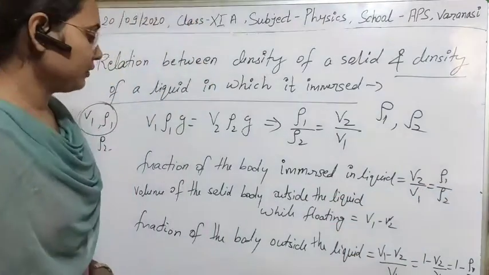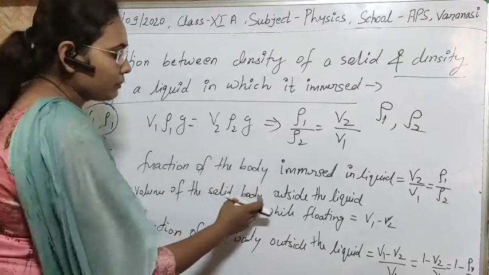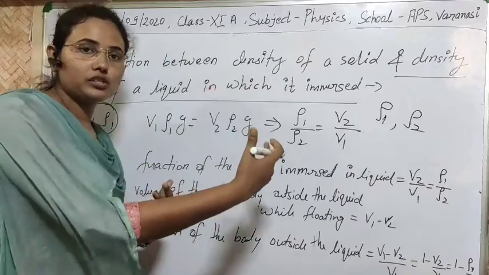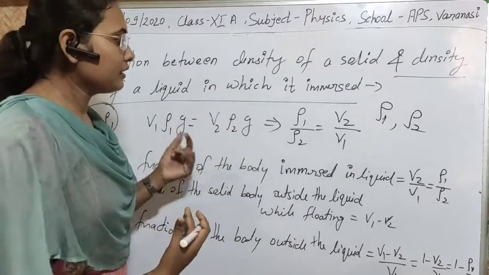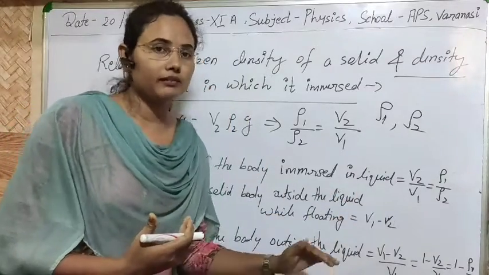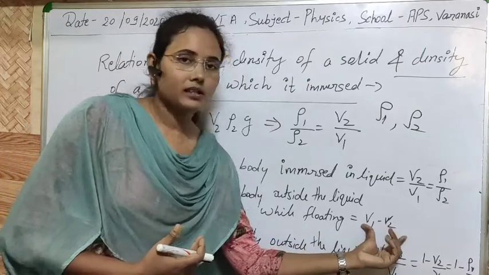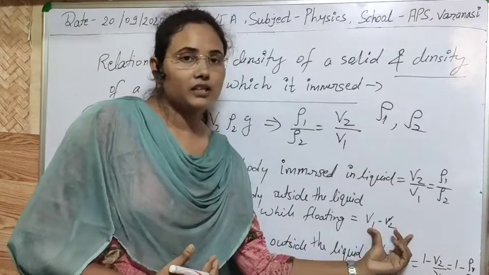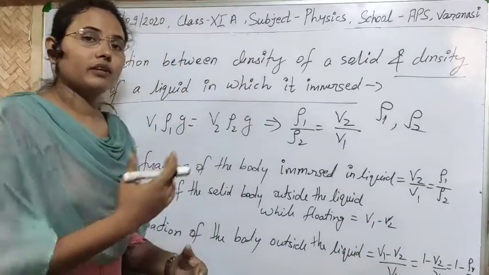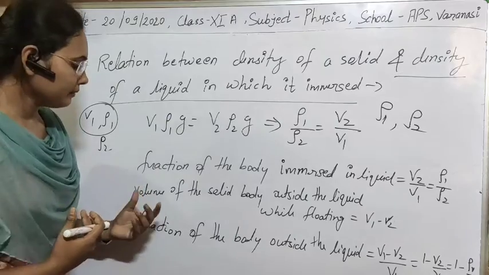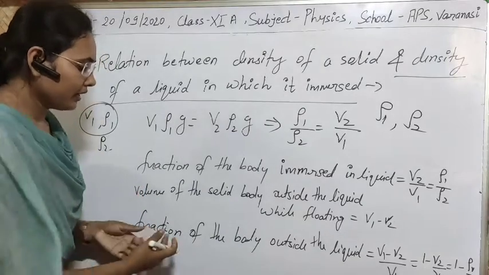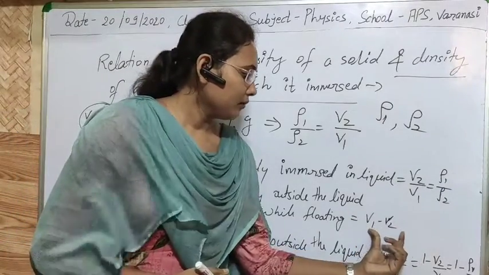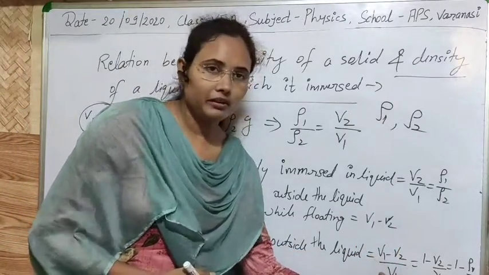ρ1 upon ρ2. Clear? Now volume of the solid body outside the liquid while floating means how much volume is outside under the floating condition. Then definitely V2 is the volume immersed in the liquid, and V1 is the true volume of the body. Then definitely there will be V1 minus V2 volume, that will be outside the liquid. Clear? Then we can also calculate the fraction of the body outside the liquid. That will be simply V1 minus V2 upon V1.